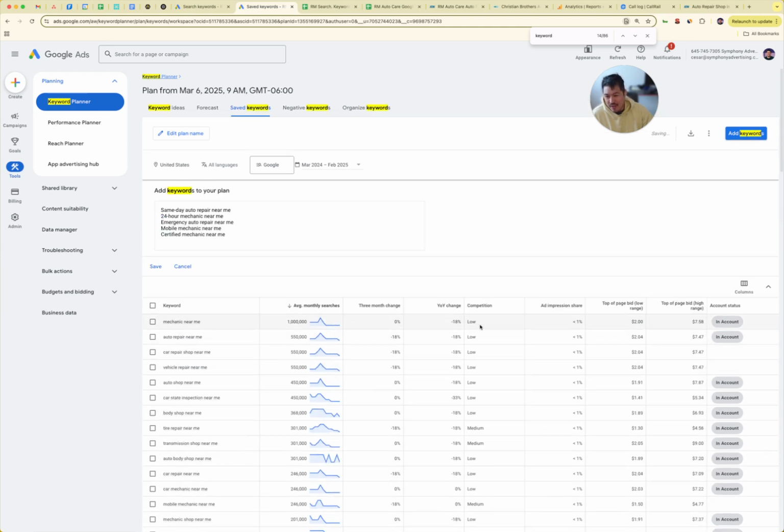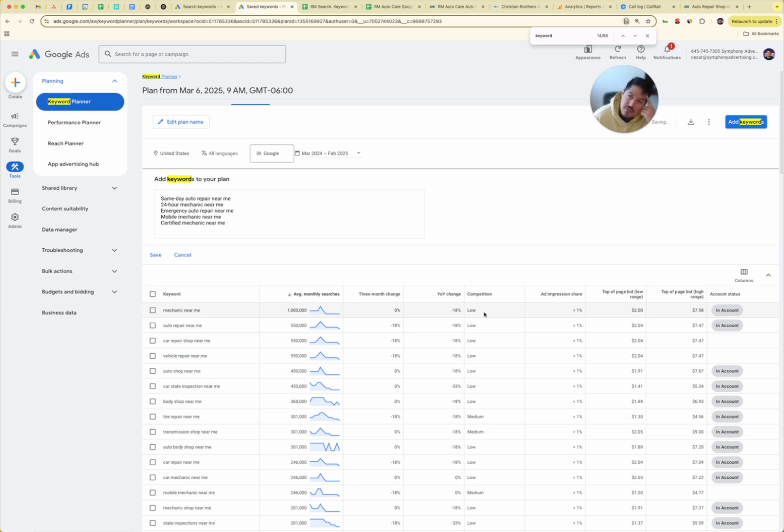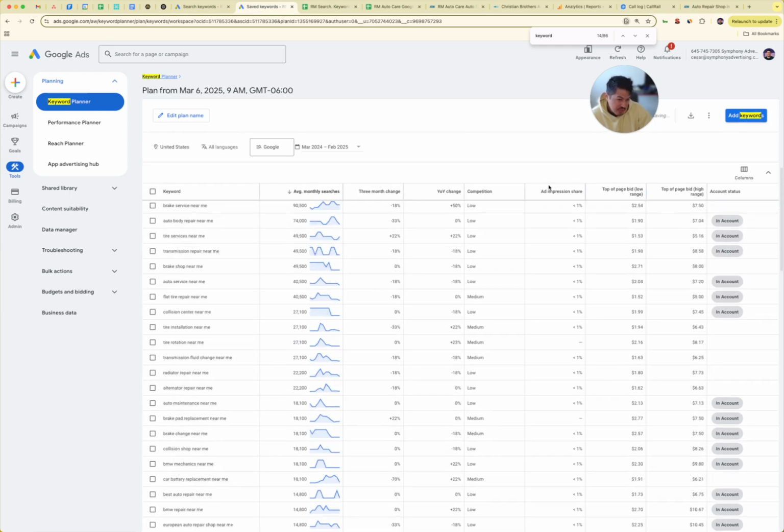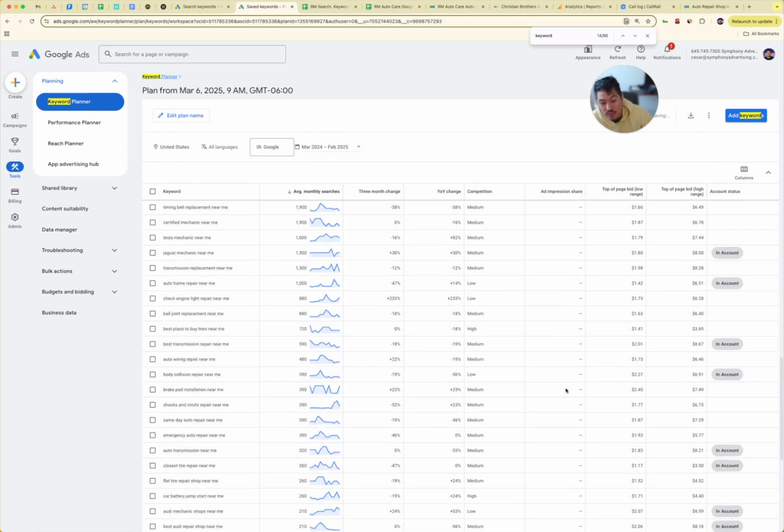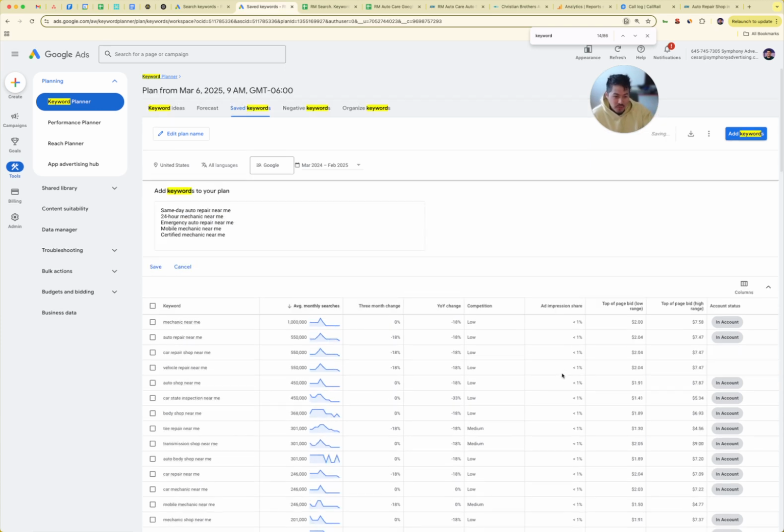And this is kind of what I meant in reference to another conversation we had. The competition is low for the term mechanic near me, which has really high volume. I guess mechanic shops don't bid as much. You would think this is the highest competitive keyword, but it's not. Then we have ad impression share, which I don't really know what this means, to be honest with you. Ad impression share is the number of impressions you receive divided by the total number of searches for the location network you're targeting that match the keyword exactly in the last calendar month. So I think this doesn't apply because we're just a tiny piece of the whole United States.